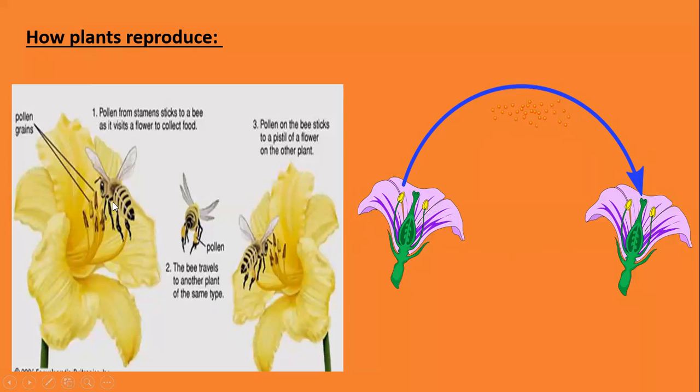Sometimes, look, the small birds or insects or maybe the animals transfer the pollen. These are pollen grains. Pollen from stamens sticks to a bee, look, as it visits a flower to collect food. It comes here, then look, here is the pollen, and then it moves to another flower. So it takes the pollen from this flower to this flower, and then this flower produces fruit.